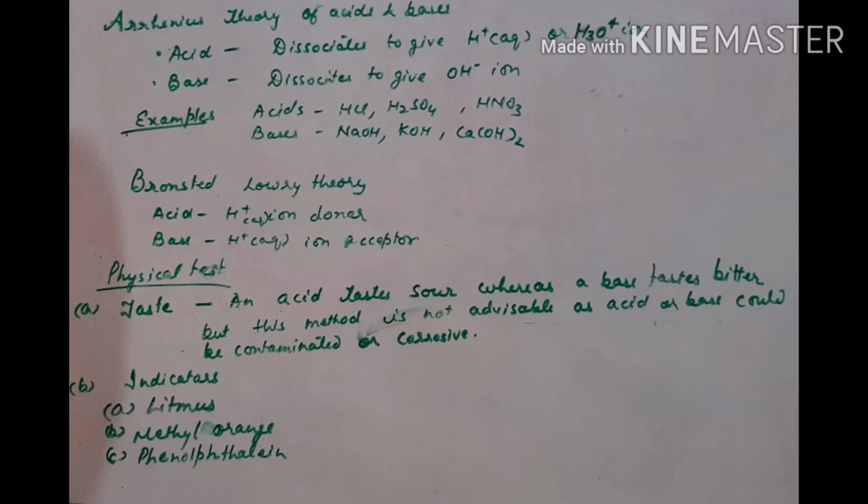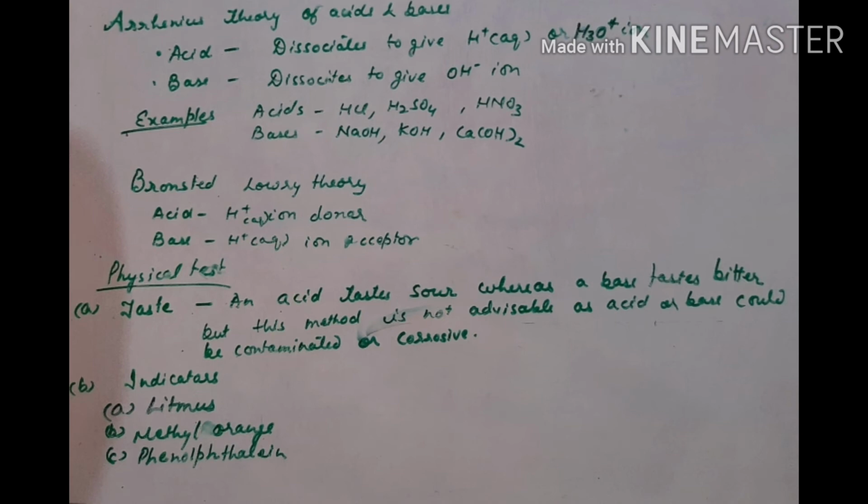Now we will discuss the physical test, that is how we will come to know whether the given substance is an acid or a base. The very first physical test done is taste. An acid tastes sour, whereas a base tastes bitter. The method of taste is not advised actually, because acids or bases could be contaminated or corrosive.